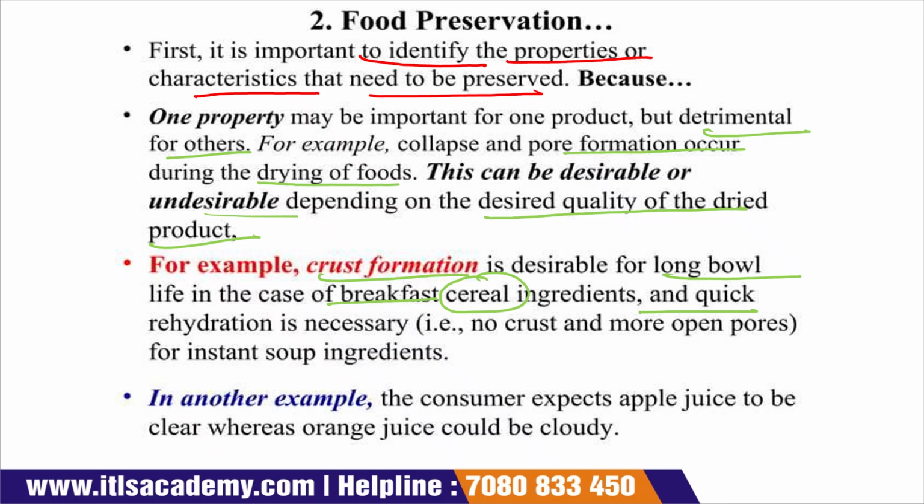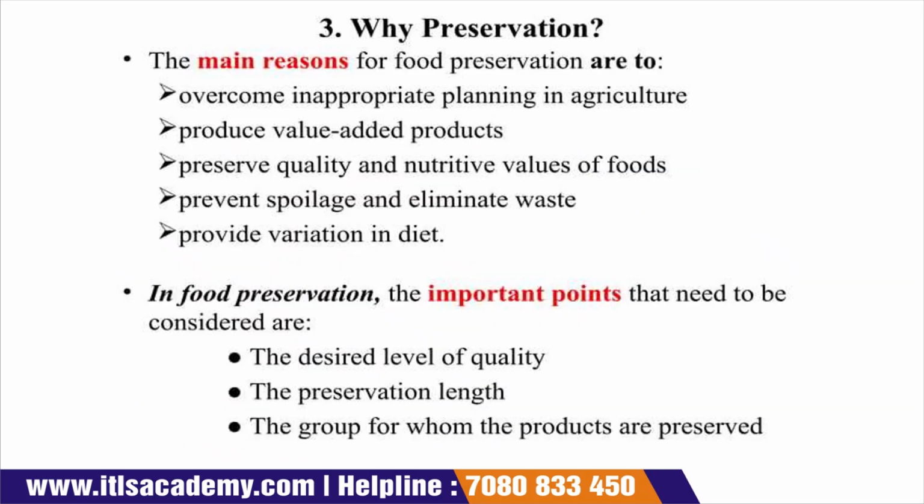Another example is that the consumer expects apple juice to be clear, whereas orange juice should be cloudy. When we preserve the apple juice, it is preserved according to the need of the consumer, because the consumer thinks that when they consume apple juice, it should be clear. On the other hand, similarly, the orange juice should be cloudy. So it totally depends upon the need of the consumer.